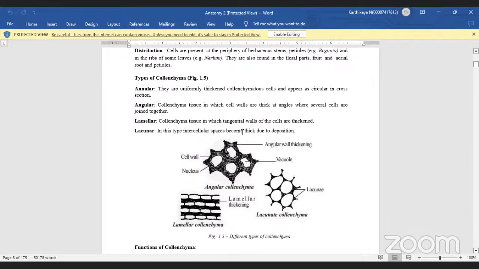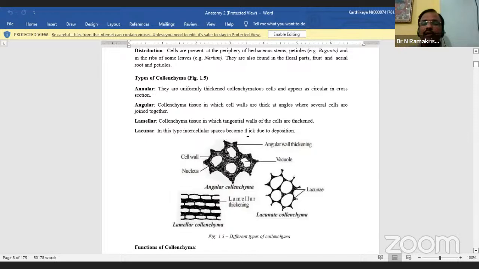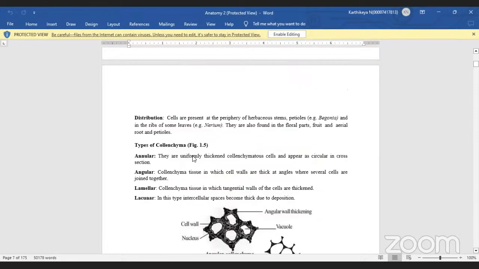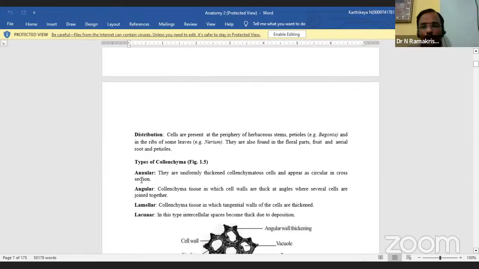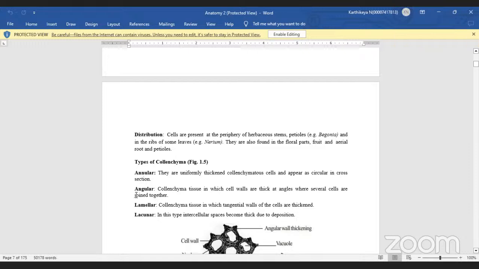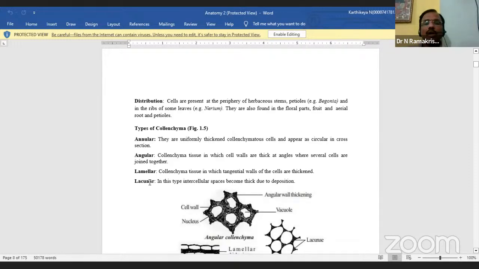How many types are there of collenchyma? Three types. What is the first one? Angular collenchyma. The next one is lamellar, and the next one is lacunar. Both annular and angular are the same.